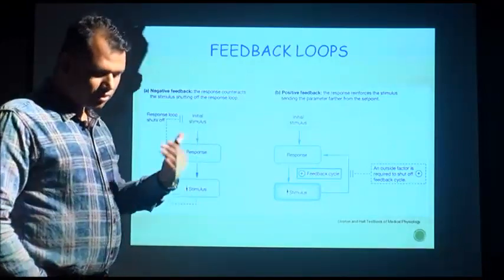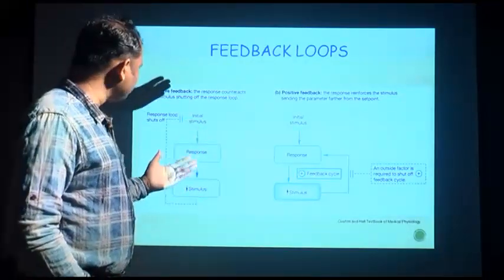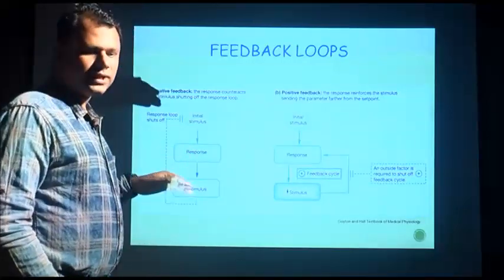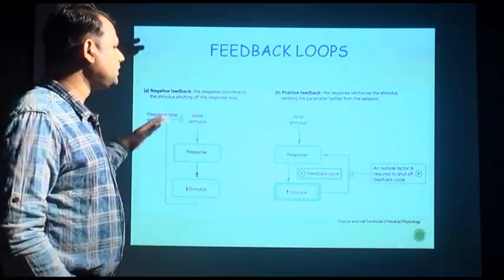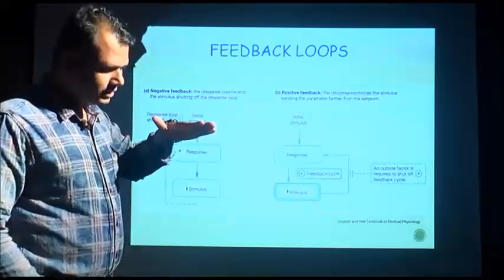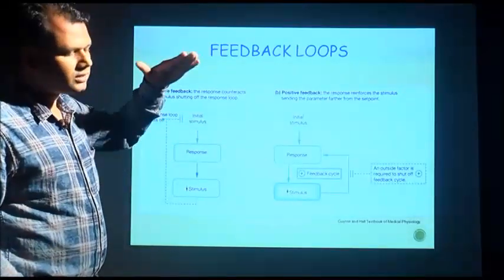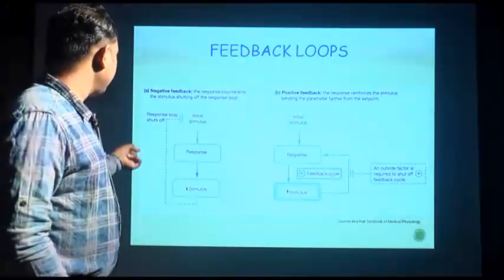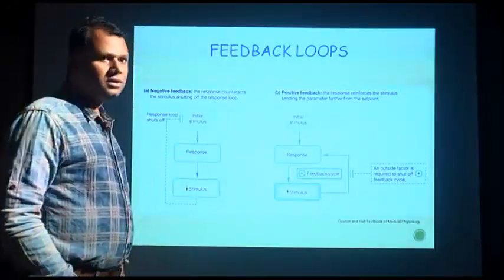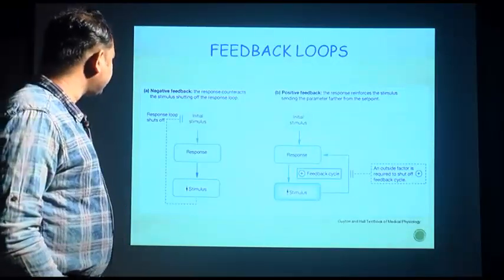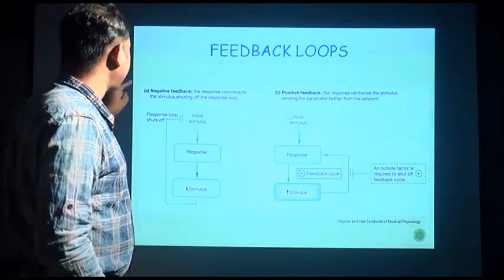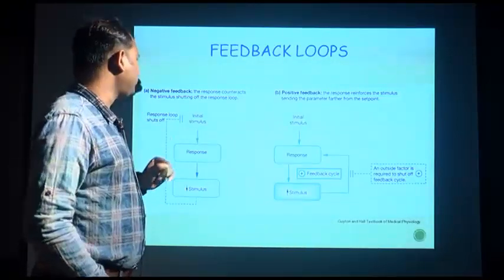Response means it binds on the target cell and ultimately produces the effect. Once the effect becomes a stimulus, if the level increases above the threshold level, then the body, the organ, or the secreting endocrine gland senses it is enough, I have to stop secreting hormone, and that is actually called negative feedback.